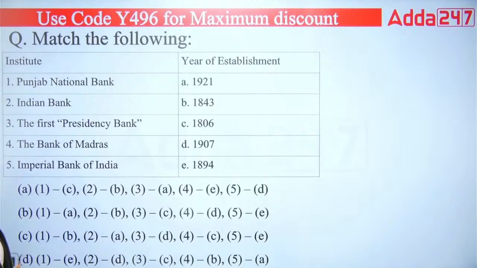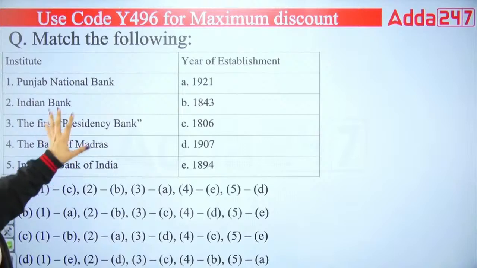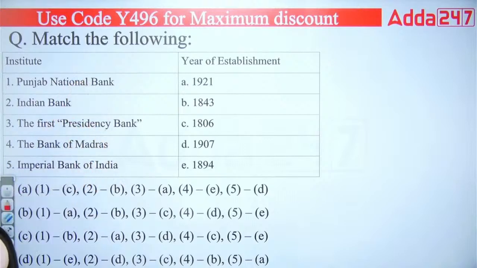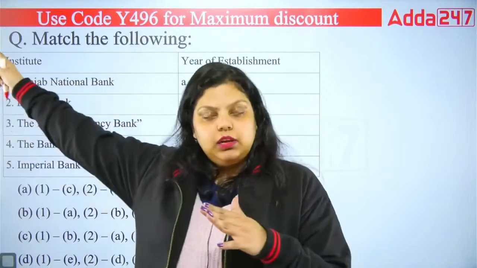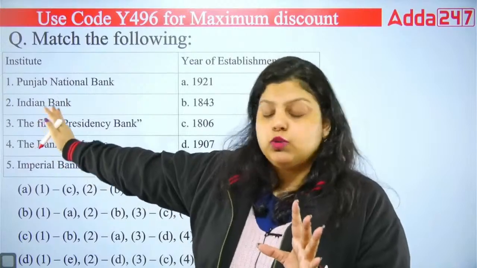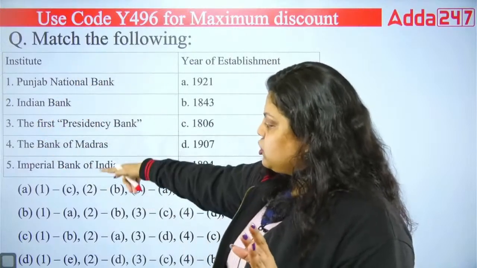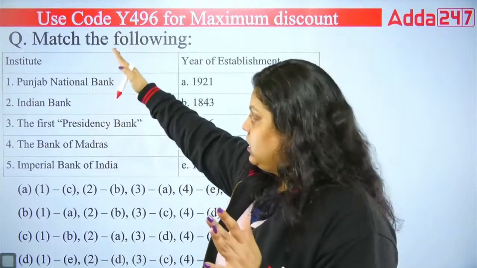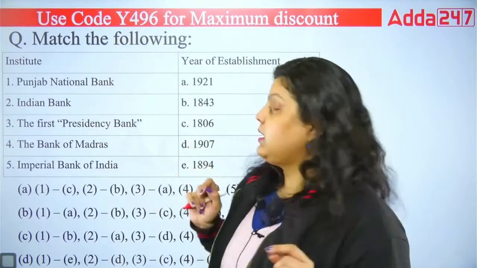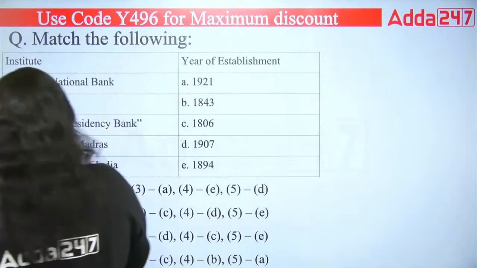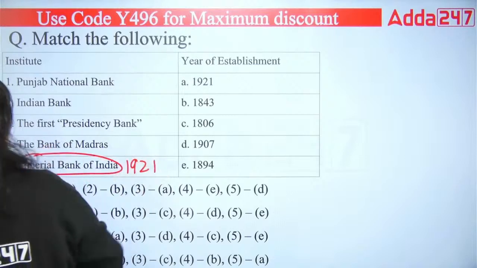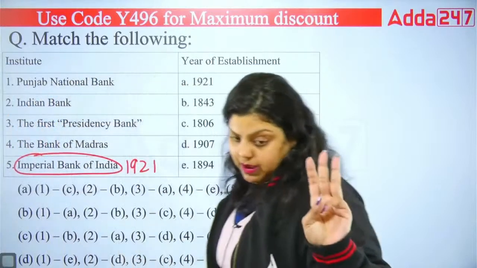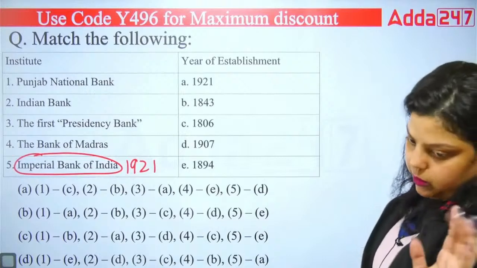Next question. Match the following. On one side you have the names of banks and on the other side the year of establishment. Whenever you get a match the following question, start from the option of which you are 100% sure. I am 100% sure about Imperial Bank of India, because Imperial Bank of India was created after amalgamating the 3 presidency banks in 1921. So I am very confirmed about this.